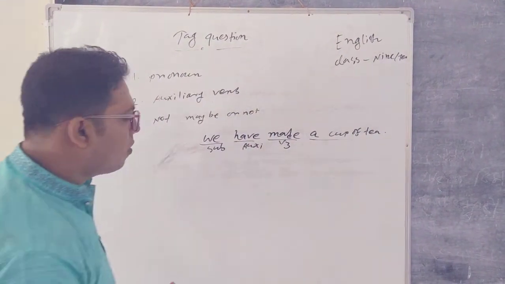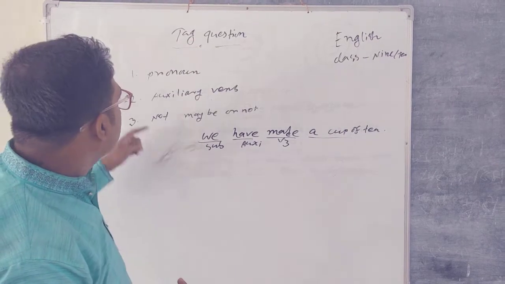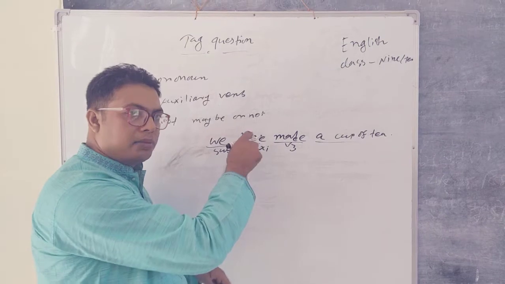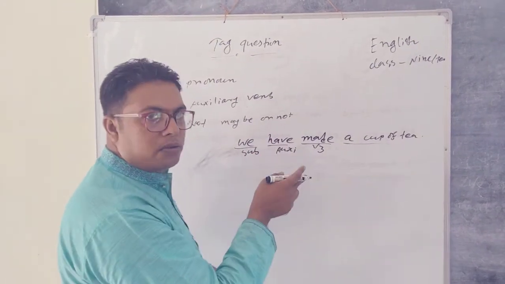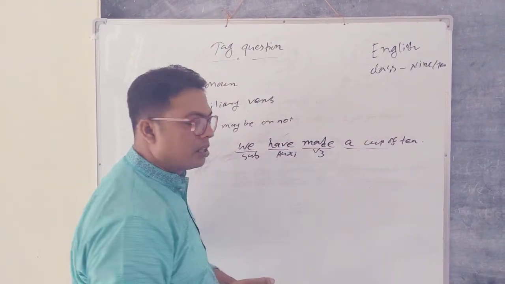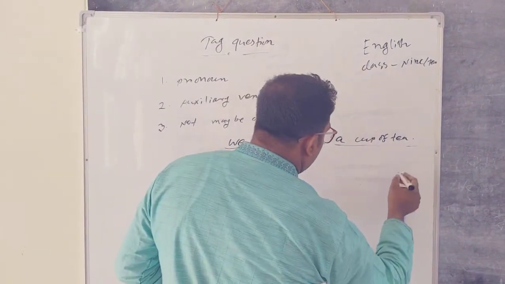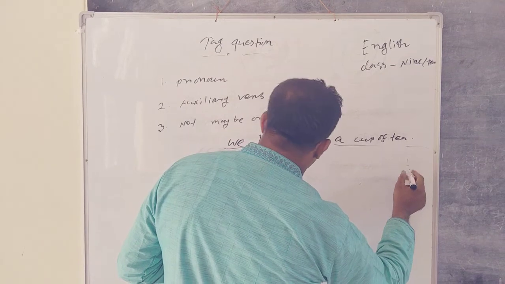So in this situation what do you have to do? You have to select at first the auxiliary verb of the sentence. It is known to all, have is here an auxiliary verb. So I have to add here number 1, and that is have.